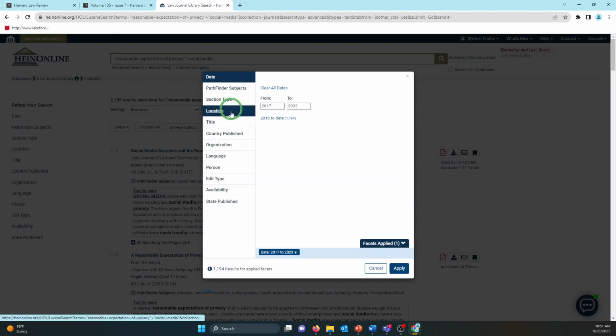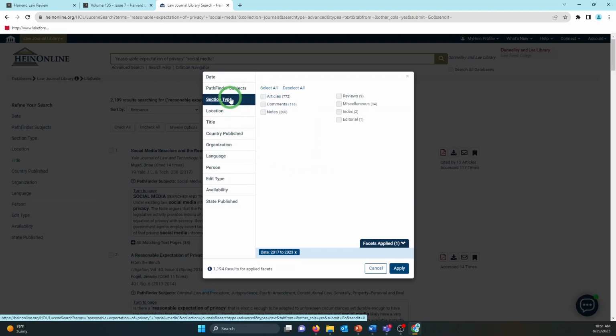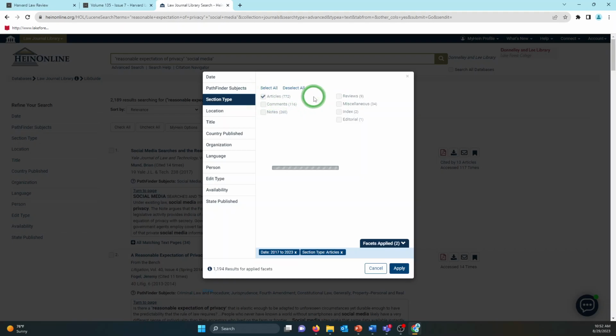I could also decide within these things, we have this section type, and that's where you'll notice under our original results we have 260 notes, we have 116 comments, and we have 772 articles. We also have some book reviews popping up. If I want to limit this just to articles, I can do that. So now I have on the bottom ready to be entered my dates in the last few years, section type